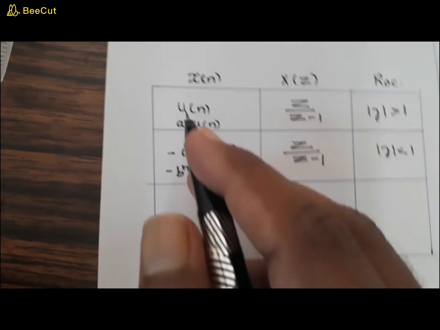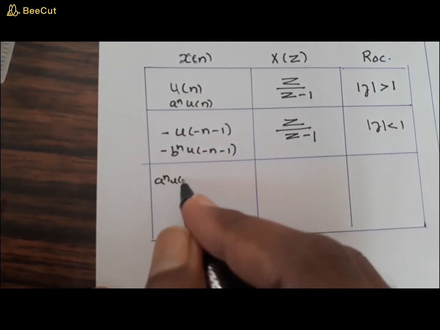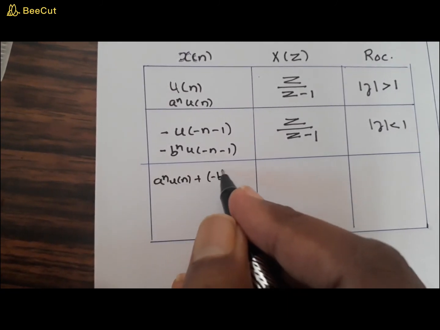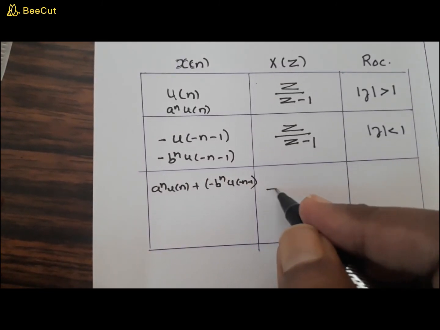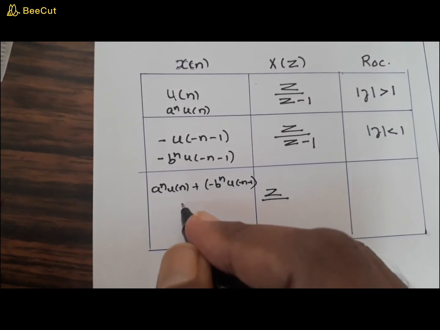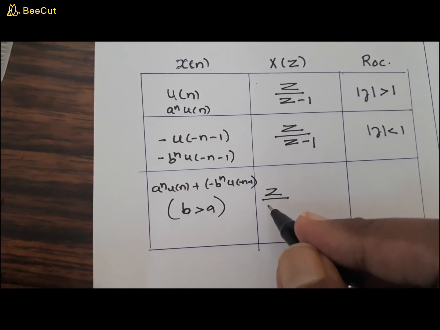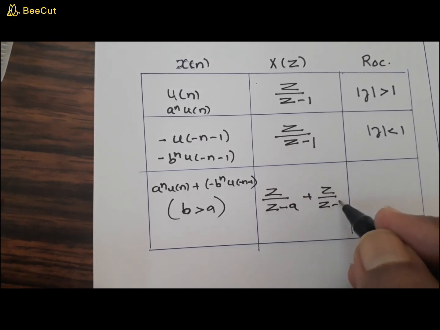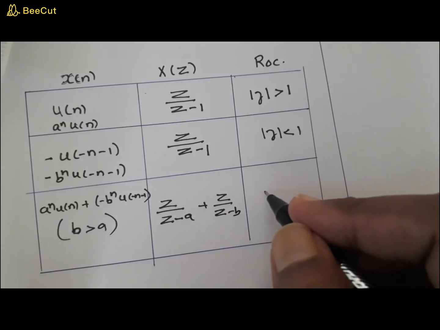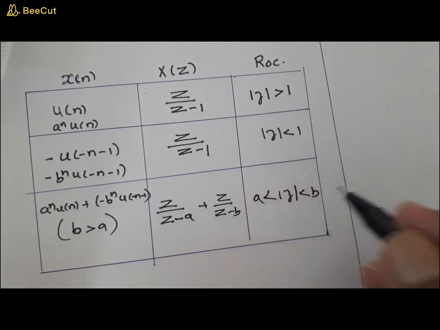Now combining these two signals, we have done the third problem: a raised to n into u of n, plus minus b raised to n into u of minus n minus 1. So we found that to be z by z minus a plus z by z minus b, where b is greater than a. This is the condition. For that case, what is the ROC we have found? The modulus of z lies in between a and b.